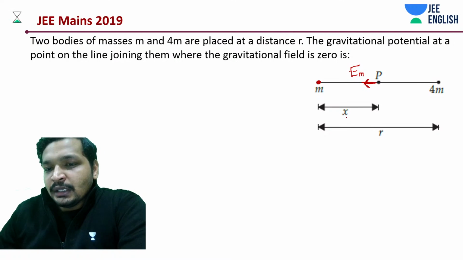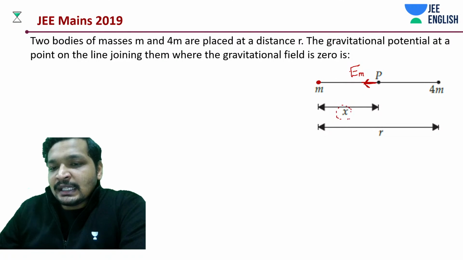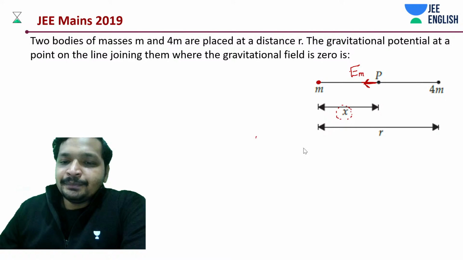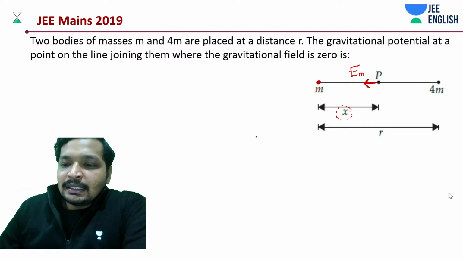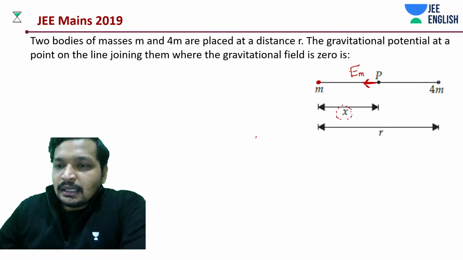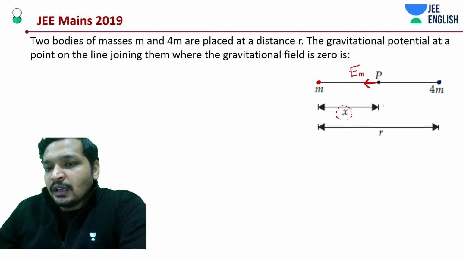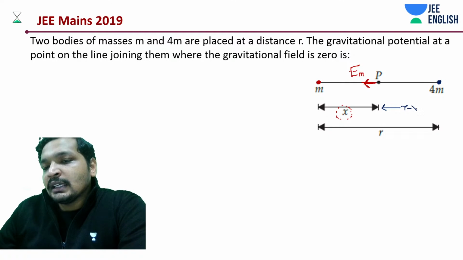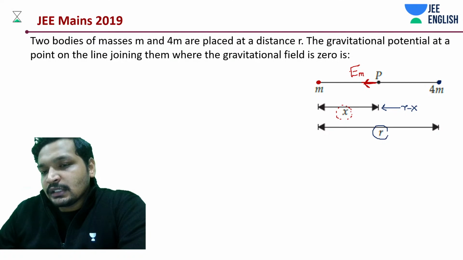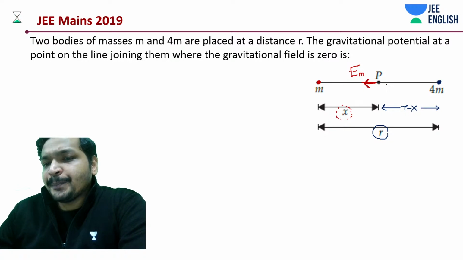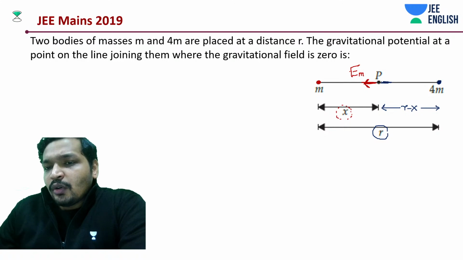At point P, we say the distance from m is x, and the distance from 4m is R minus x, because R is the distance between both of them. Very simple problem. The pull is going to be in this direction.